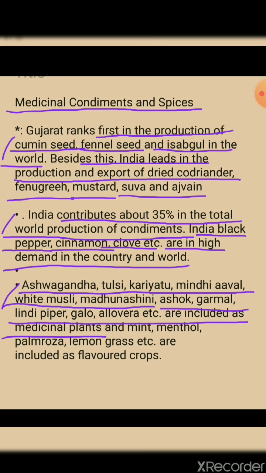These all are said to be what? Medicinal plants. And mint, menthol, palmarosa, rosa, lemongrass, etc. are included in the flavored crops. These are flavored crops and the upper ones are said to be medicinal plants.